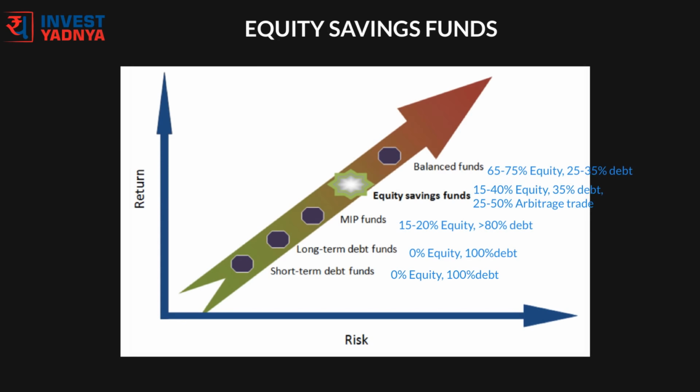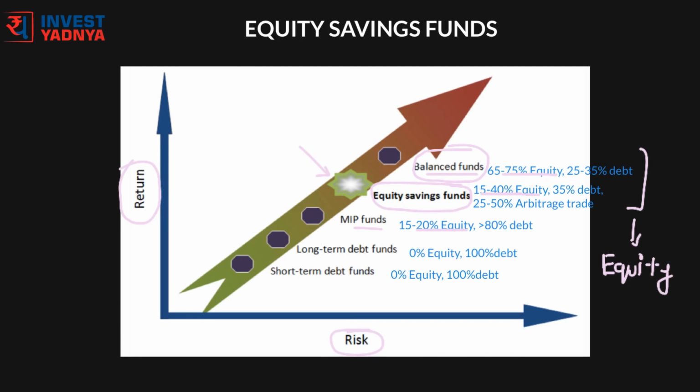If you plot the fund categories on a risk-return axis, equity savings funds are positioned between MIP funds and balanced funds. They stand a notch higher than MIP or debt-oriented funds and one notch below balanced funds in their risk-return proposition owing to their pure equity allocation. Among these, balanced funds and equity savings funds are considered as equity funds from taxation perspective, and the rest all three are debt.